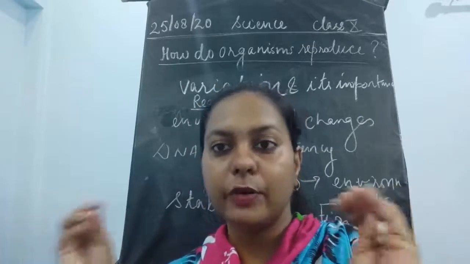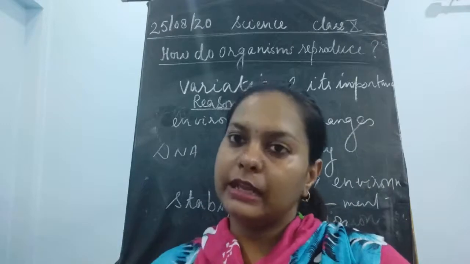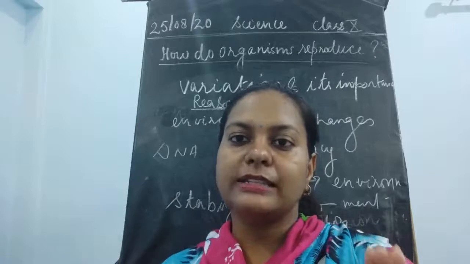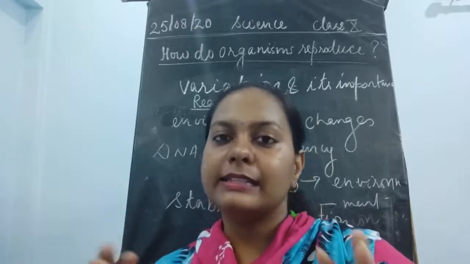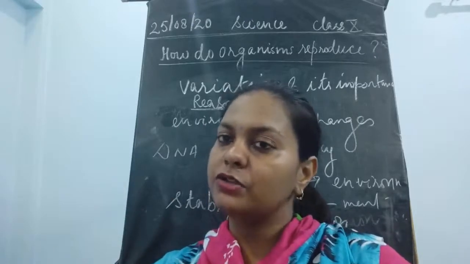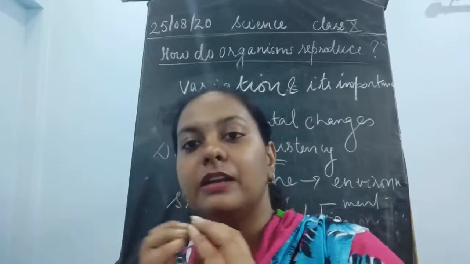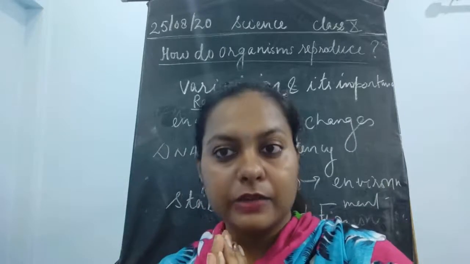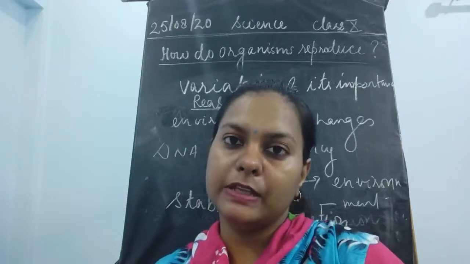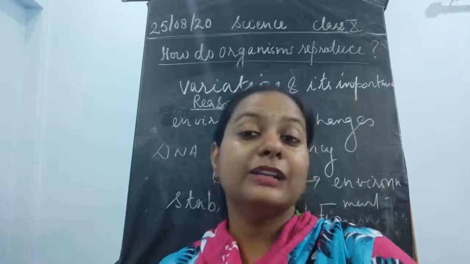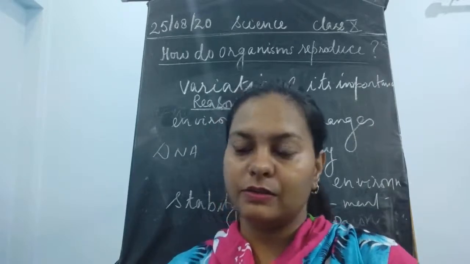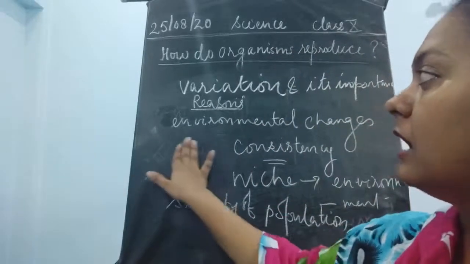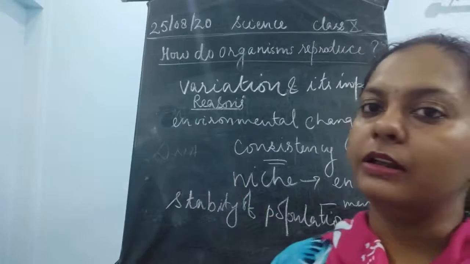So these variations are going to accumulate, then they are going to be inherited, but it takes a long time. I just took this example to make you understand, but exactly this is not happening. Exactly, the variations are going to be copied in the next generation, but in a very slow manner. So the evolution will definitely take place because of this variation, but it is going to take lots of years. Just make it very sure that the variations help organisms survive in the particular environment.